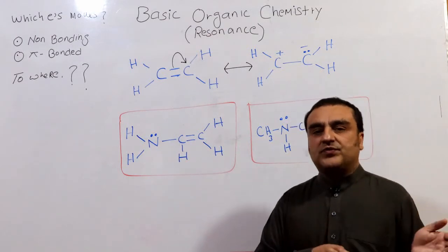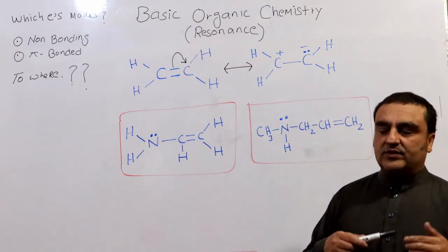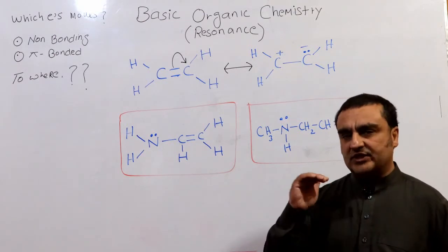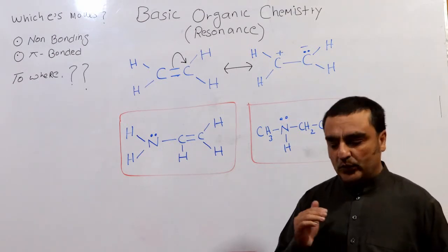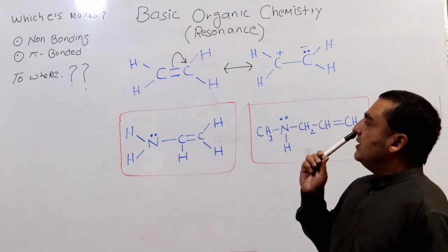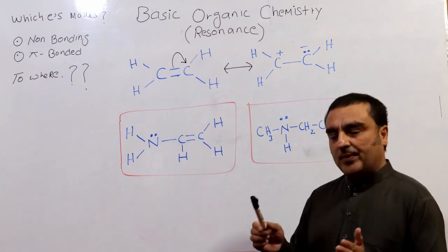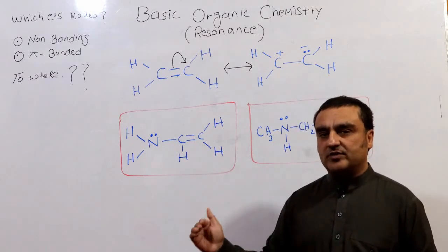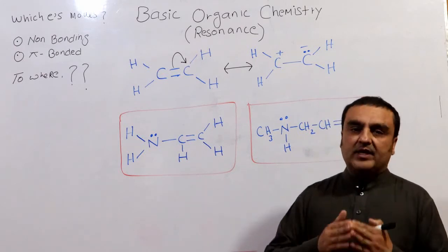Before the rules of resonance, I just want to make you understand how the electrons move and which electrons actually move. During resonance, the pi electrons move or the non-bonding electrons move.